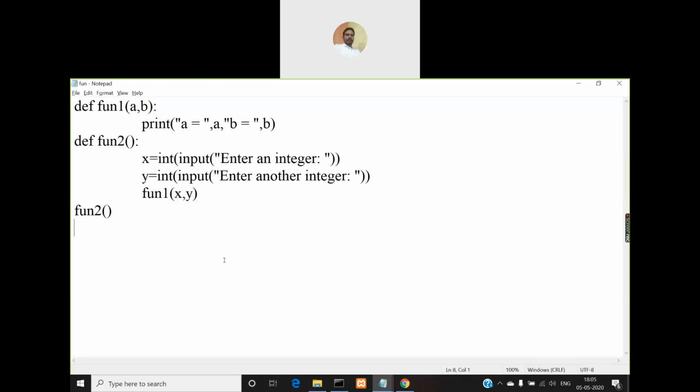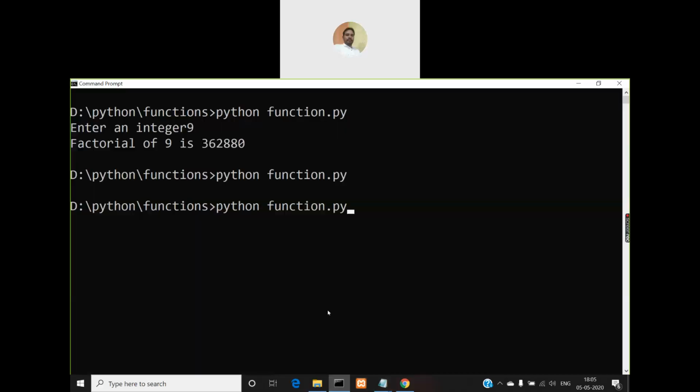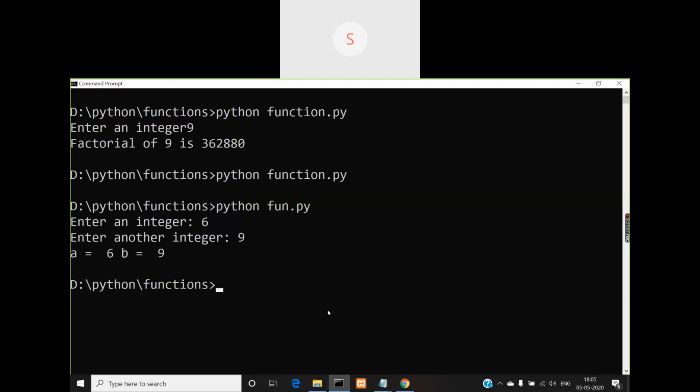Okay. So this is another example for using user defined functions. In the previous example, we defined only one function, and now in this example, we have defined two functions. Is that okay? Yes, sir. Now let me run this program. We are just passing the x and y values to fun1 and just printing these values. That's it. Whatever values you entered, the same values you are printing using fun2, fun1. Okay.